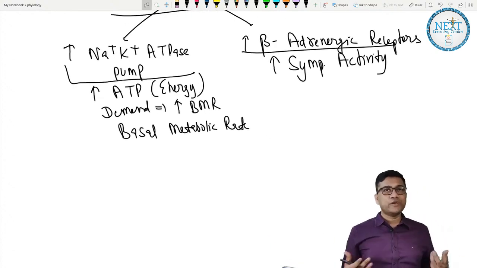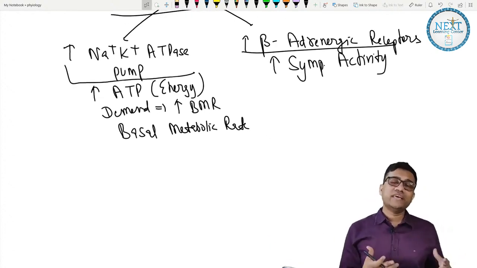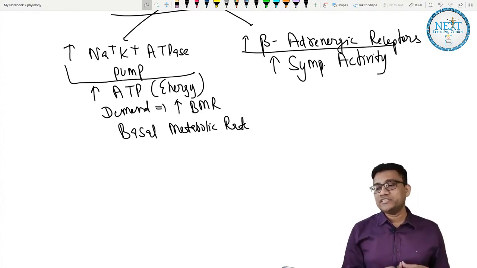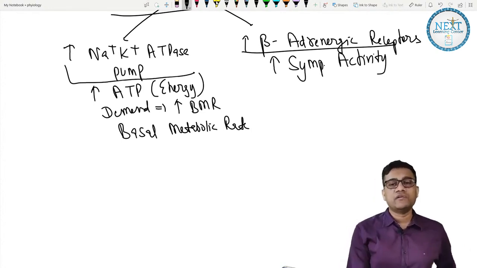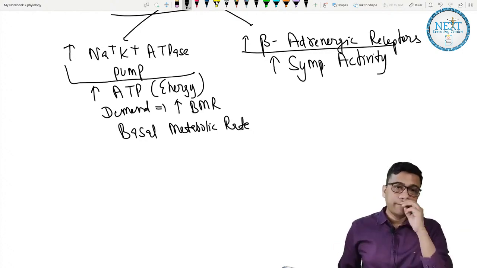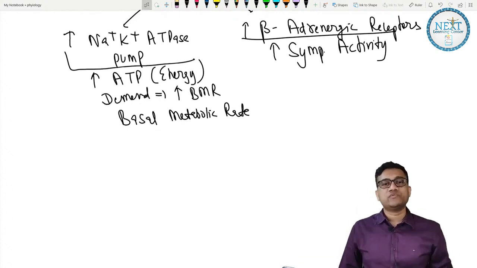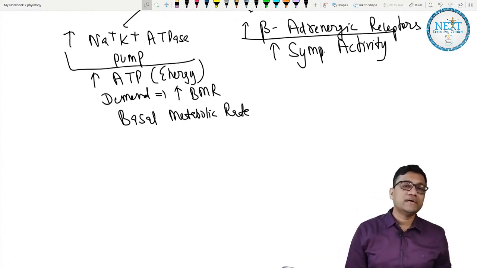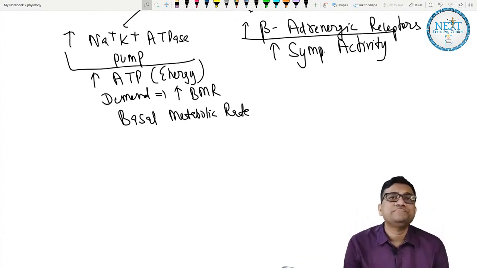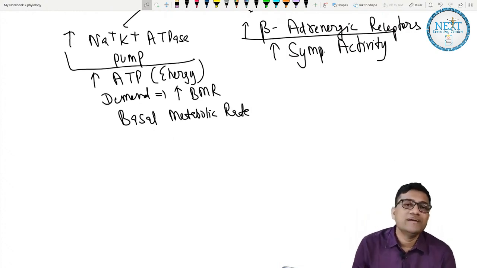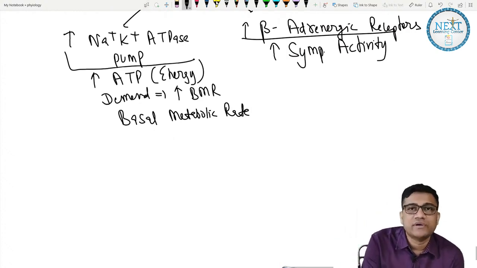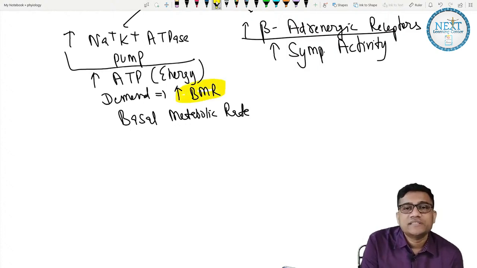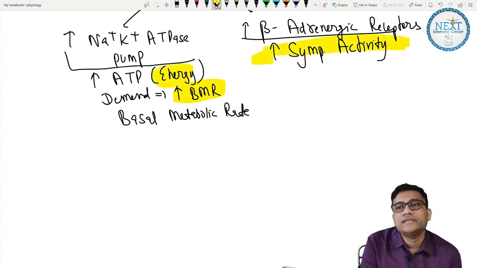Simple language, like you need money to run your house. Let's say you need 1 lakh rupees, 2 lakh rupees, 50,000. Same is the body energy. That energy count is called what? BMR. So what is BMR? Basal metabolic rate. I hope it's clear. Okay. Now let's start the discussion. One line summary. Thyroid we are revising. Thyroid increases BMR, that is energy demand, and increases sympathetic.